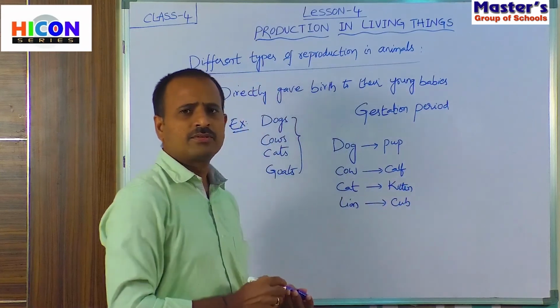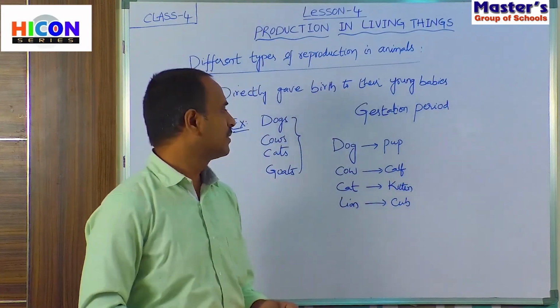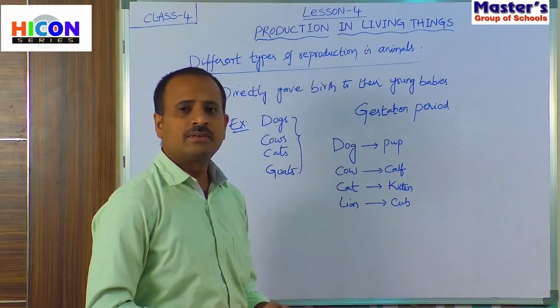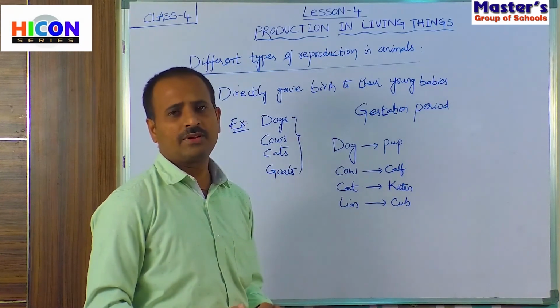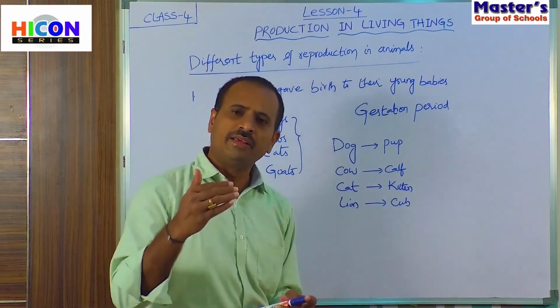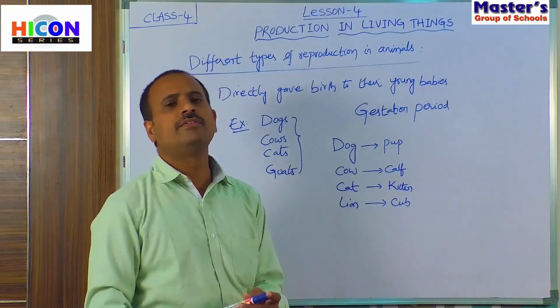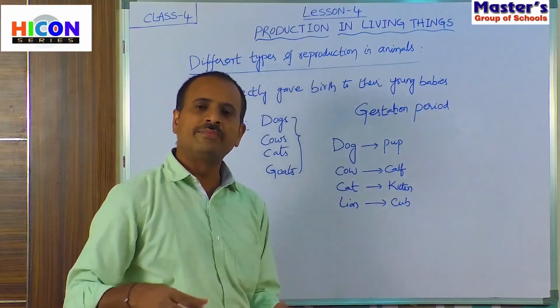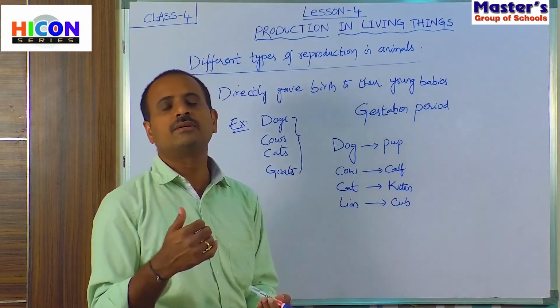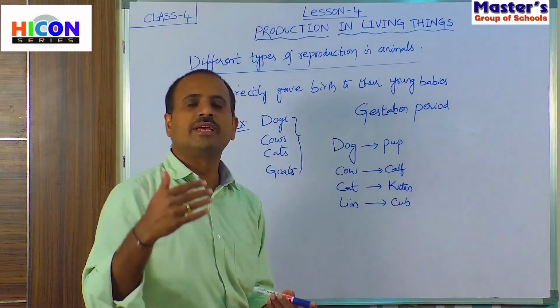So in this way, all these animals give birth directly to their young babies, and after birth they grow into adults, the adults gradually grow older, and finally they die. In the meantime, the adults again give birth to their young babies, and again they give birth to their young babies.